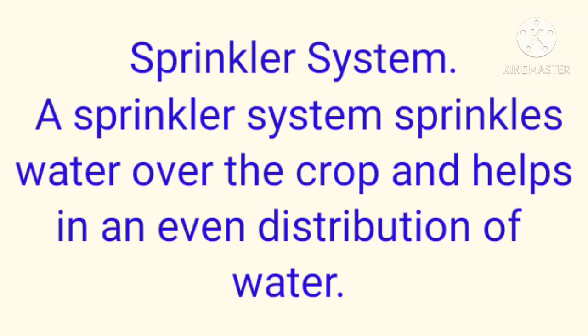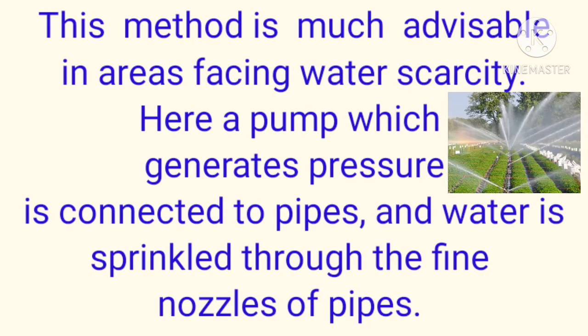Sprinkler system. A sprinkler system sprinkles water over the crop and helps in an even distribution of water. This method is much advisable in areas facing water scarcity. Here a pump which generates pressure is connected to pipes, and water is sprinkled through the fine nozzles of the pipes.